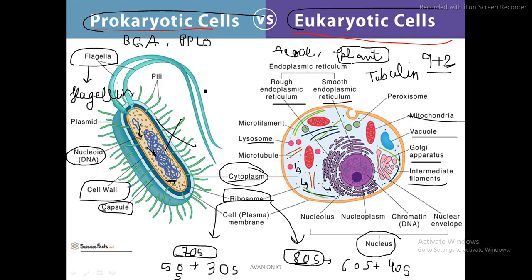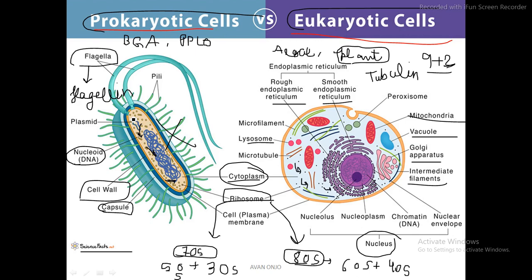And also the methods of division. In the prokaryotic cell there are simpler methods of division, like simple fission. Whereas in the eukaryotic cell, meiosis and mitosis are the methods of division, so it is a much more complex method. Here the spindle formation occurs while dividing, and spindle formation is not there in the prokaryotic division. Fine. So I think I've covered most of the major differences.